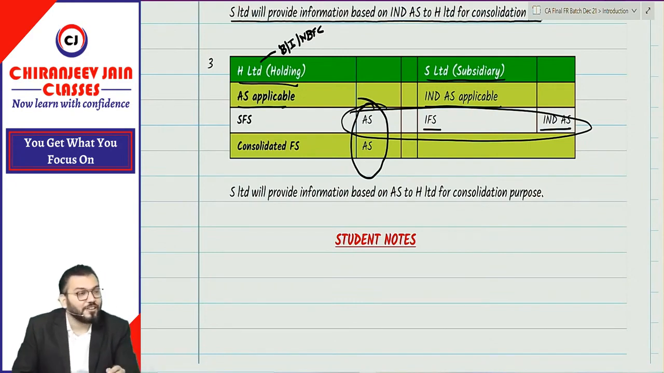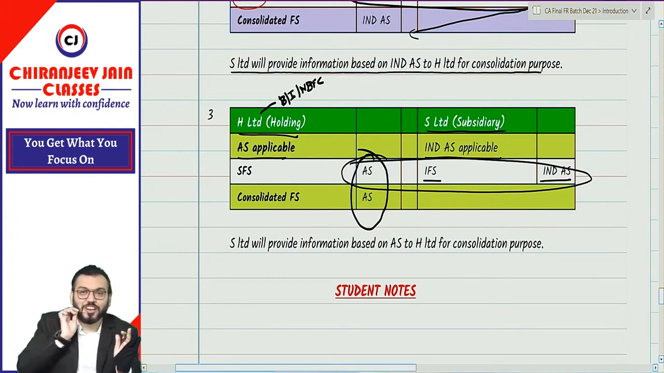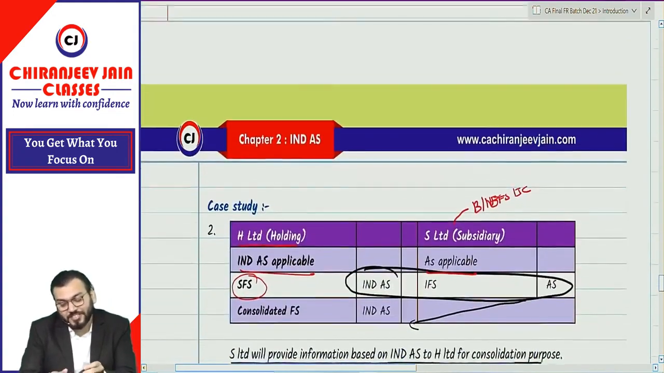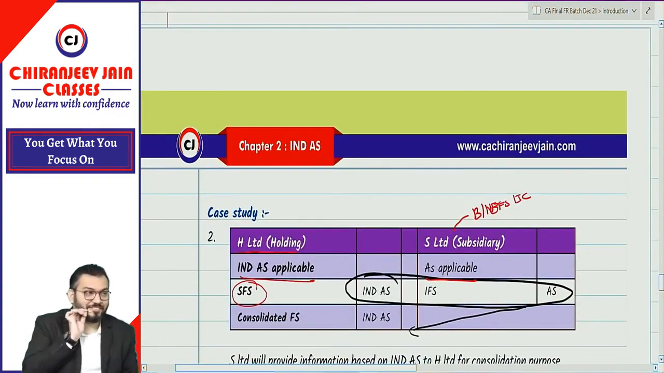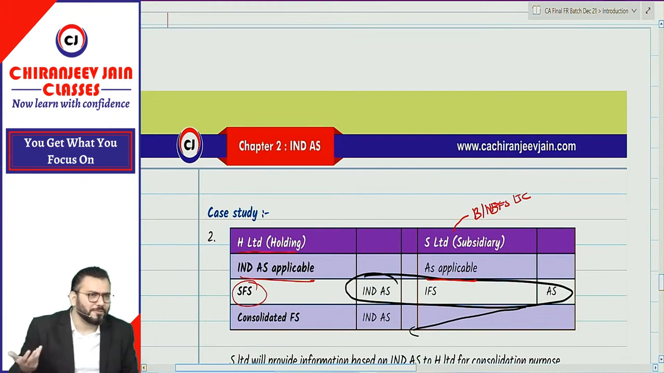Now, they cannot voluntarily adopt the accounting standard. So, from my point of view, if they want to ask a question from this chapter in the exam, they may ask this case study. Otherwise, from this chapter, I think questions are not from the examination point of view. They will not ask applicability from you in the exam.